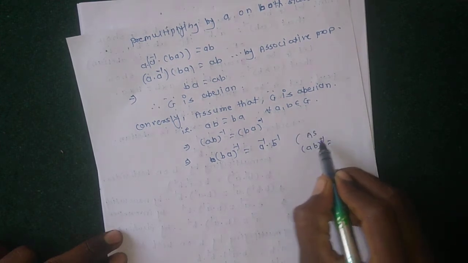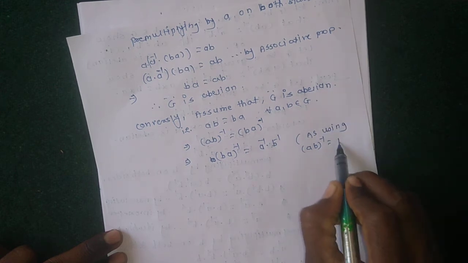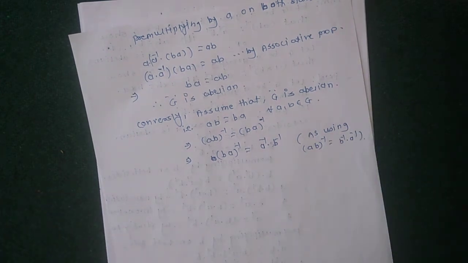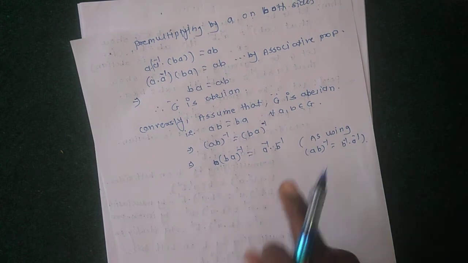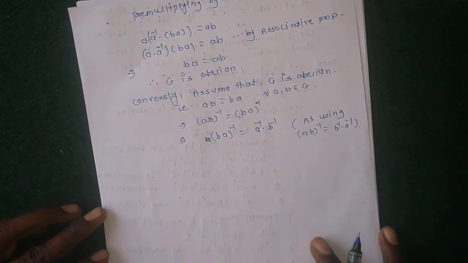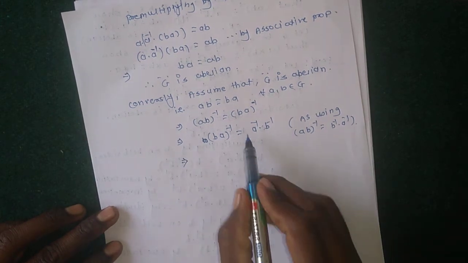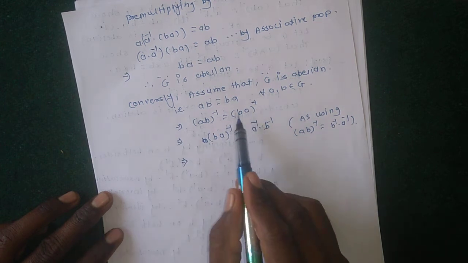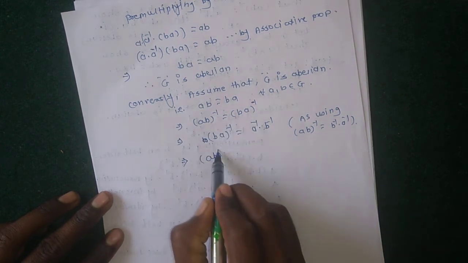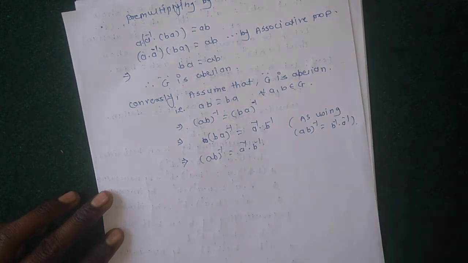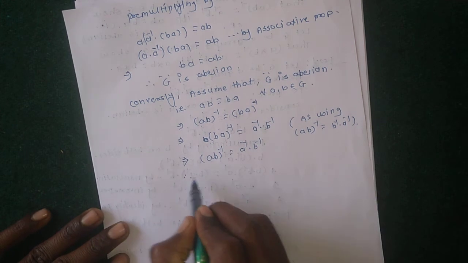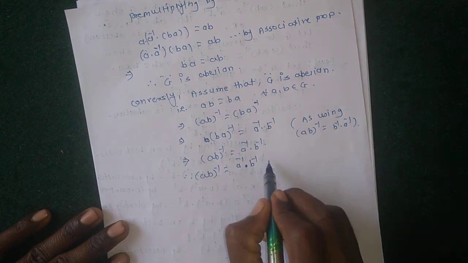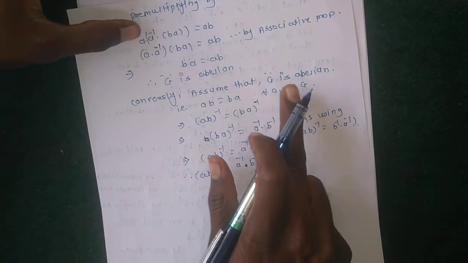Using AB inverse equal to B inverse into A inverse, this theorem was seen in the previous lecture. Okay, BA inverse equal to A inverse B inverse, which implies that AB inverse equal to A inverse into B inverse. Okay, therefore AB inverse equal to A inverse into B inverse when G is abelian.